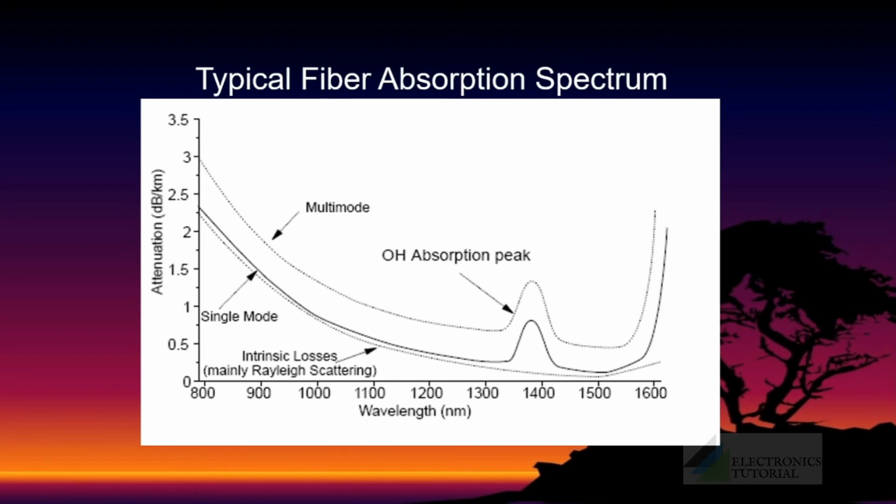The peak absorption occurs at the ultraviolet region. If the fiber is fabricated from pure silica glass, then the intrinsic absorption at wavelengths near the infrared region can be kept minimum.